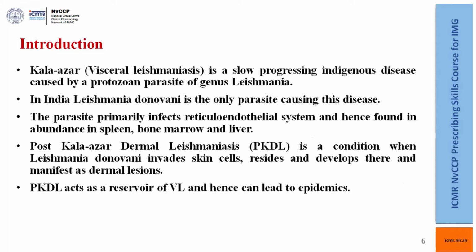So with this case scenario in mind, this is the brief introduction of the subject. Kala-Azar, which is also known as visceral leishmaniasis, is a slowly progressive indigenous disease which is caused by a protozoan parasite genus Leishmania. In India, Leishmania donovani is the only parasite. The parasite resides in the reticuloendothelial system and hence in the spleen, bone marrow, and liver.